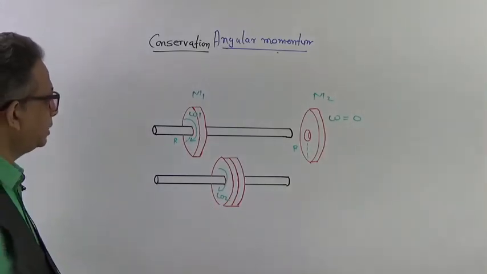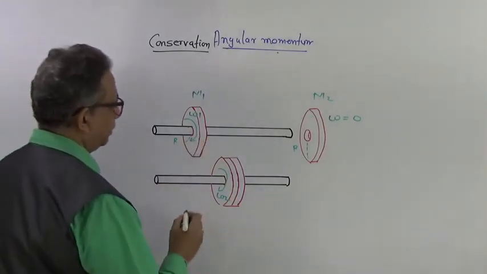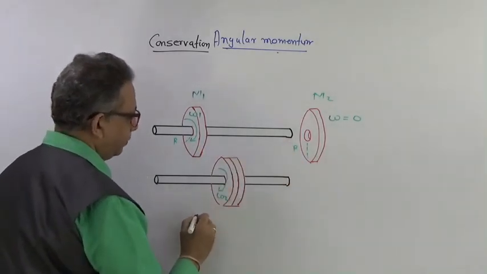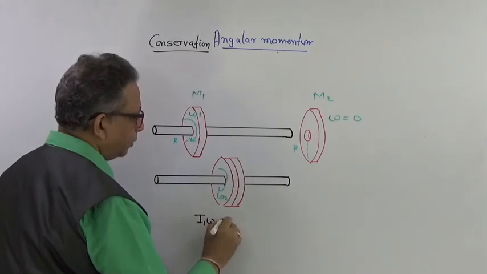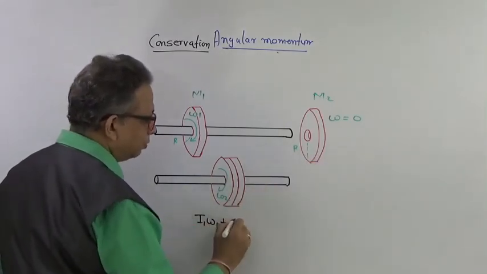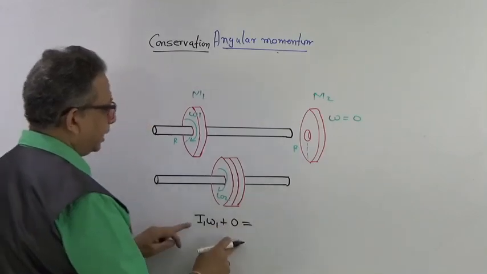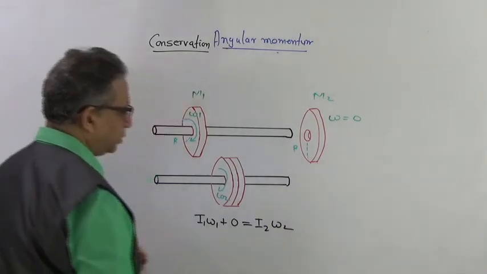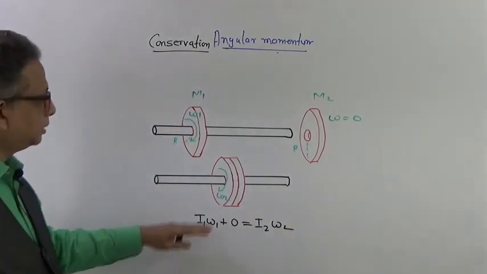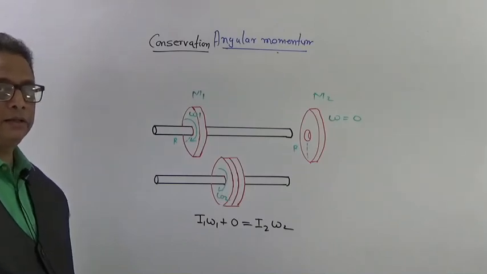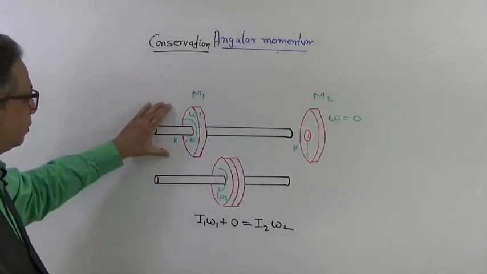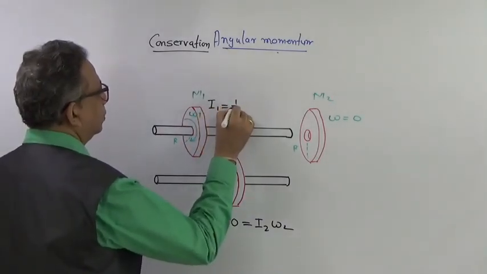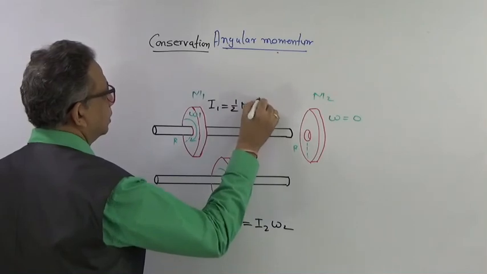Now here in this case, we can write the equation of angular momentum: the initial angular momentum will be I1 omega 1 plus the angular momentum of this, which is going to be 0, and that will equal the final angular momentum, which is going to be I2 into omega 2. So this is another example of conservation of angular momentum. Here I1 will be equal to 1/2 m1 r square.